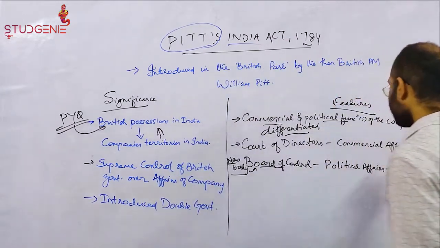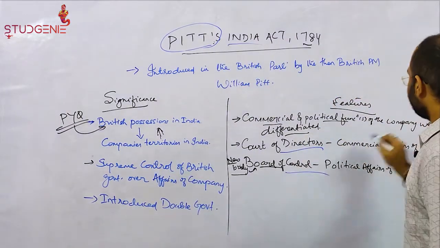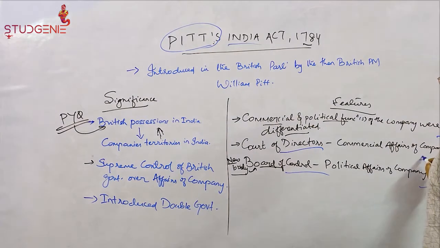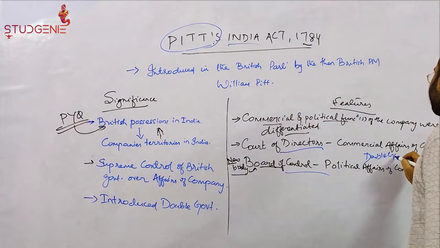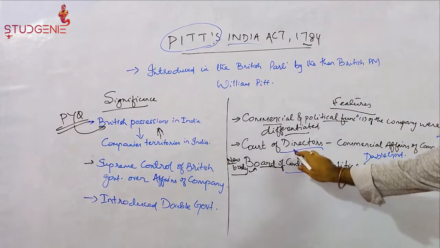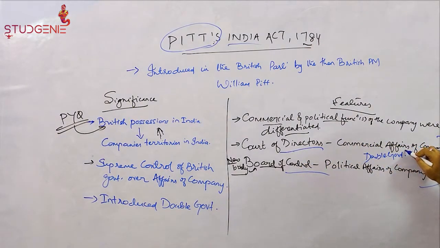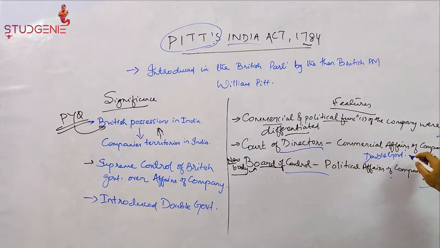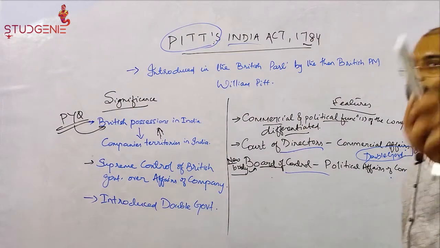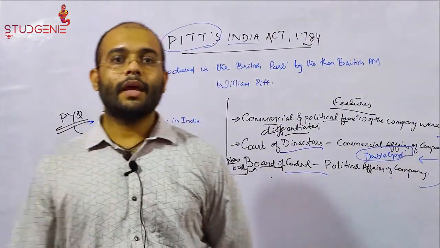Hence, this provision gave rise to the system of double government in India. Court of Directors to look after the commercial affairs, Board of Control to look after the political affairs, gave rise to the system of double government in India.